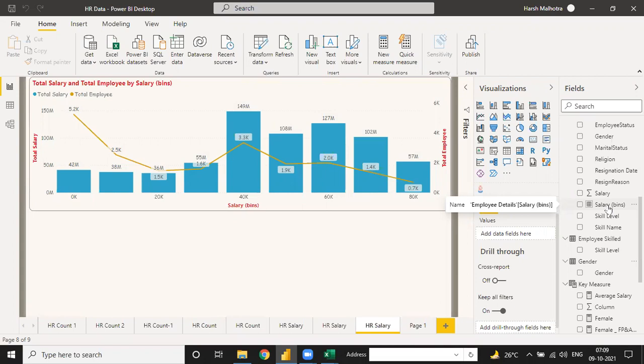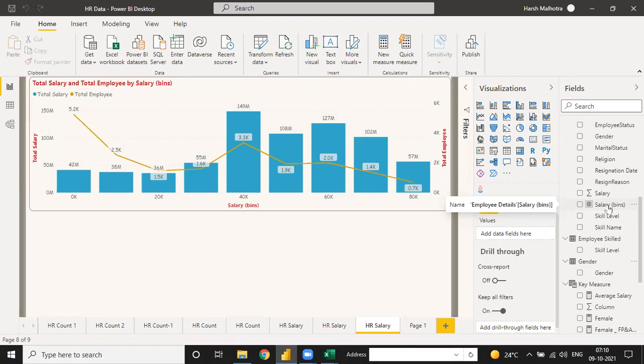No, you can also create a column. See why we create a column and why we create a measure: a measure is calculated only when we are making the visualization. But when you enter a column, it means your previous data is matching with the current data.